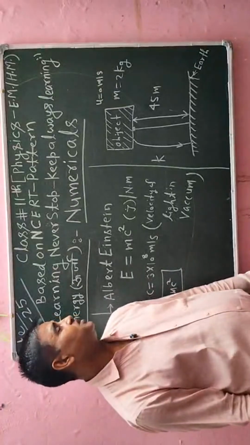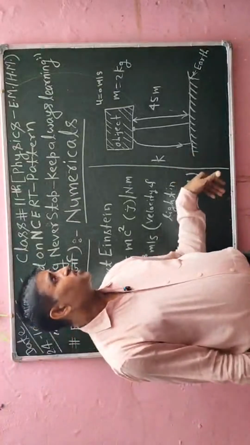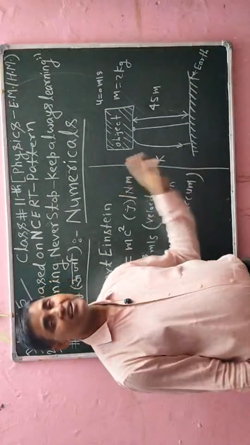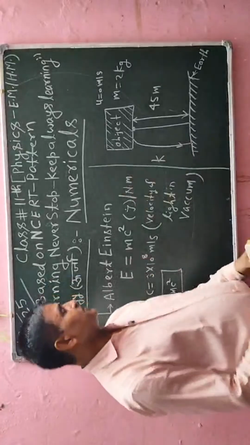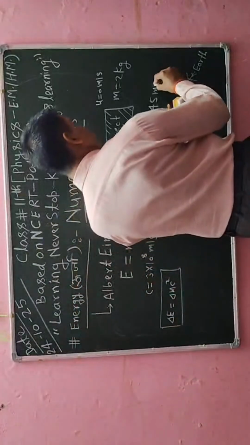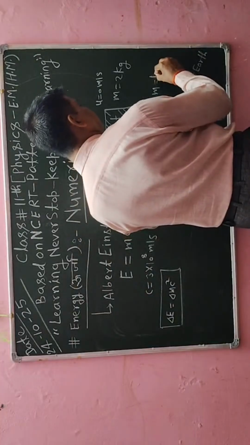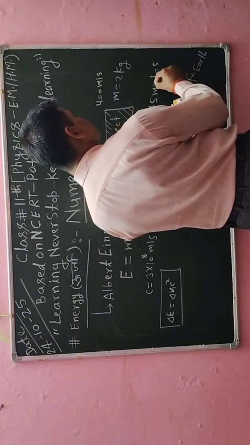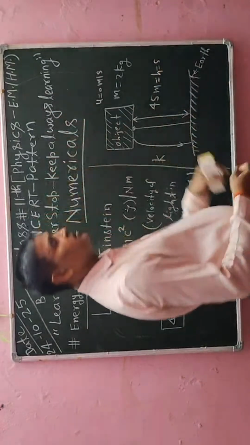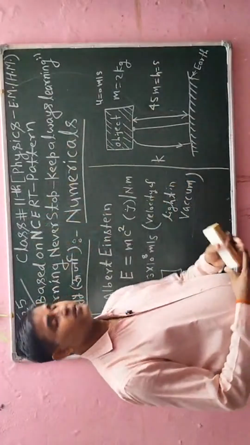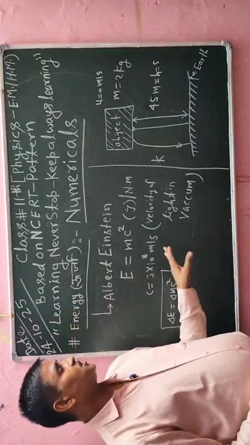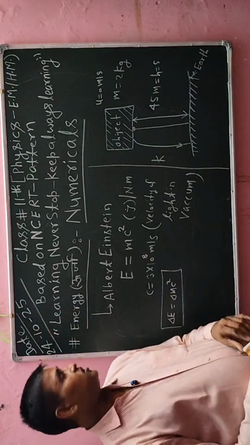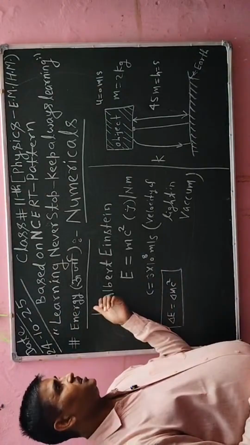S is also distance. If the object moves horizontally, I will consider x, but if the object moves vertically, I will say that is h, because 25 meter is given. So h is also equal to that. All the information available in the diagram, I will write systematically in the question, and then I will solve that question according to the concept of energy.